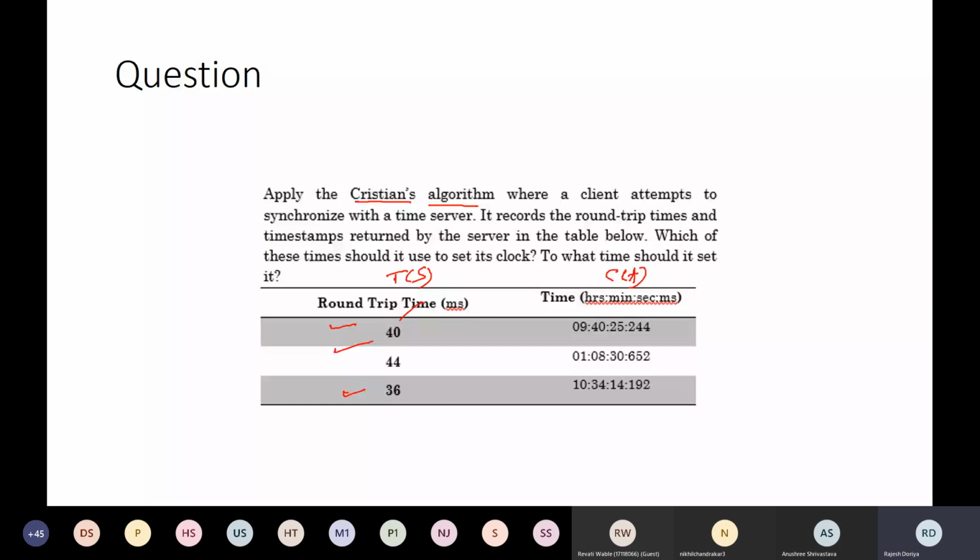Anybody else who has come up with the answer? Likita, roll number 56.